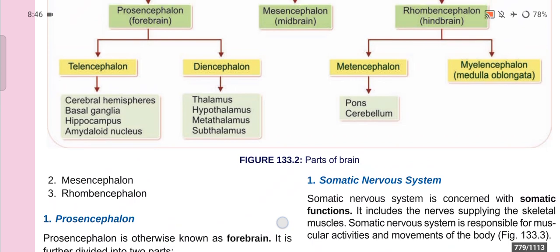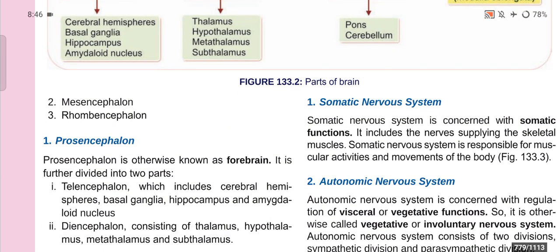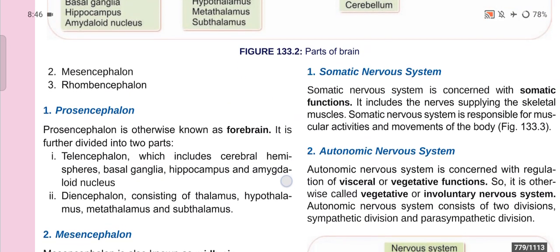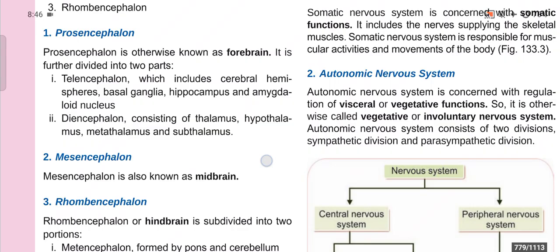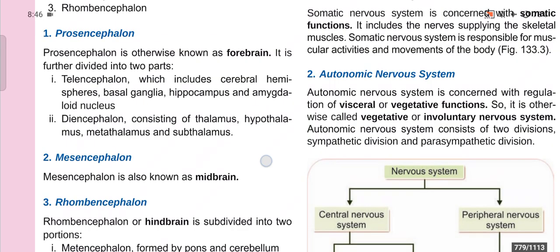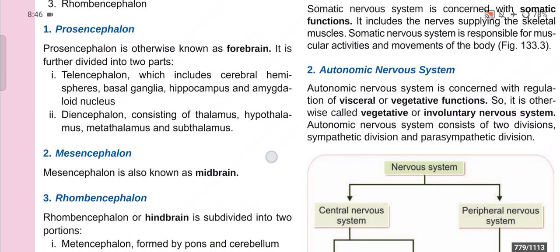So first of all, the forebrain or prosencephalon. The prosencephalon is otherwise known as the forebrain. It is further divided into telencephalon, which includes cerebral hemispheres, basal ganglia, hippocampus, and amygdaloid nucleus, and the diencephalon consisting of thalamus, hypothalamus, metathalamus, and subthalamus.